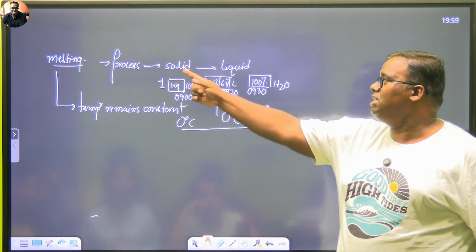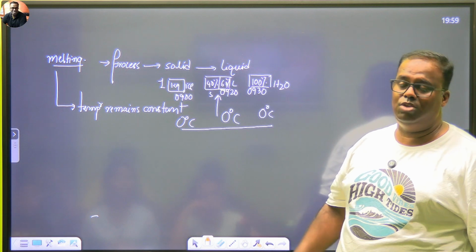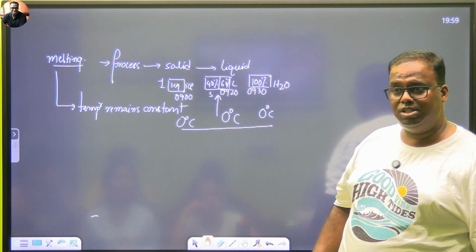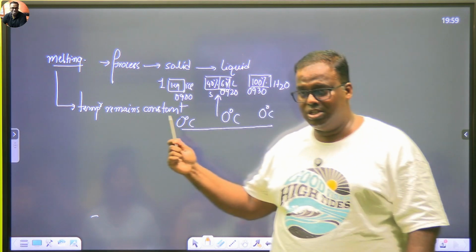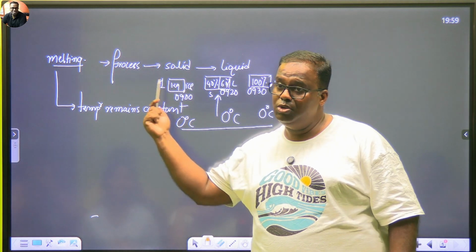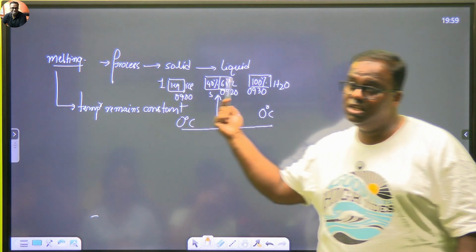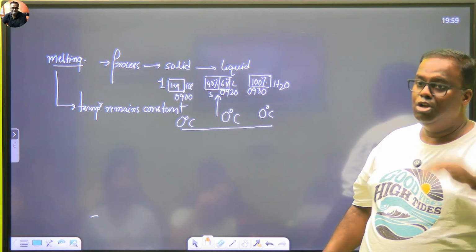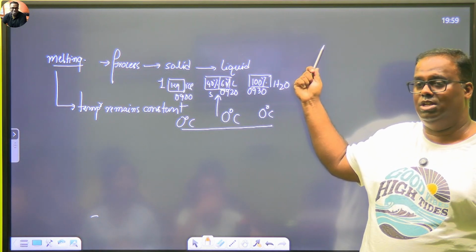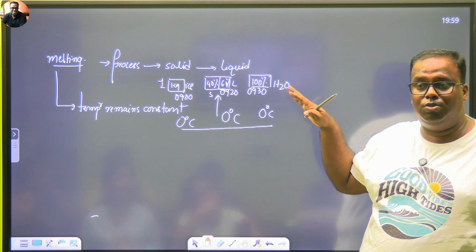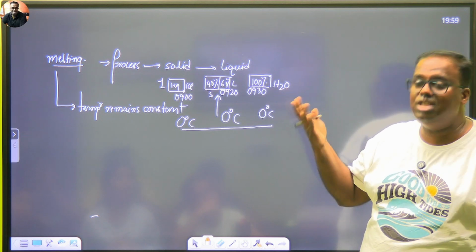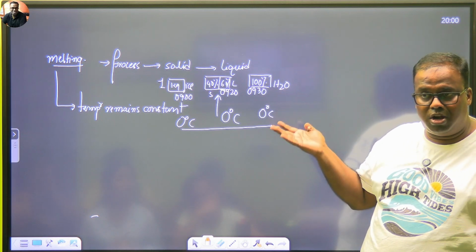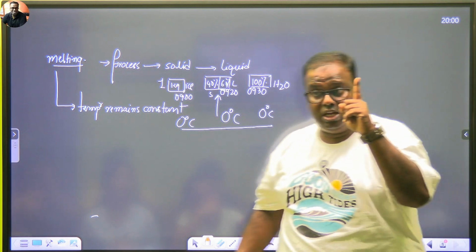So the definition that I wrote here was a very kiddo definition. Now let's revise it. What is melting? Melting is a process in which a sample of solid transforms itself to 100% liquid at a constant temperature, provided the pressure is constant. Don't change the pressure of that environment. We can't change it because right now, what is the pressure around us? 1 atmosphere, grade 8 topic.